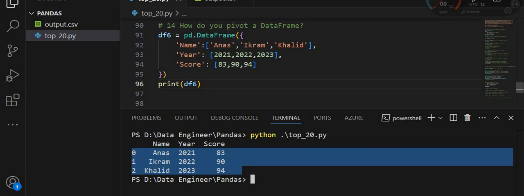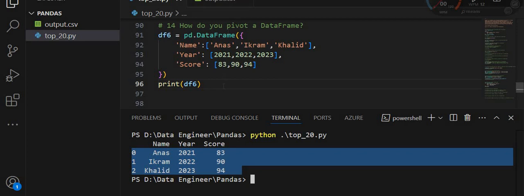It transforms data from a long format, where each row is a single observation, to a wide format, where rows are unique identifiers and columns represent different attributes. Suppose you have a data frame with multiple entries for the same person across different years, and you want to create a table where each person is represented only once with a separate column for each year's score.